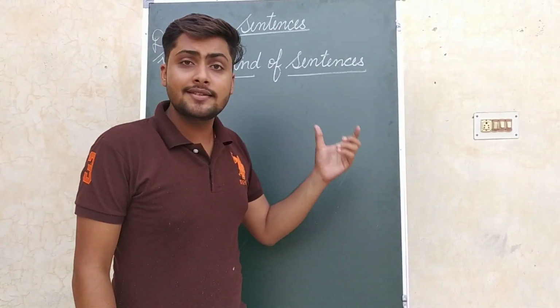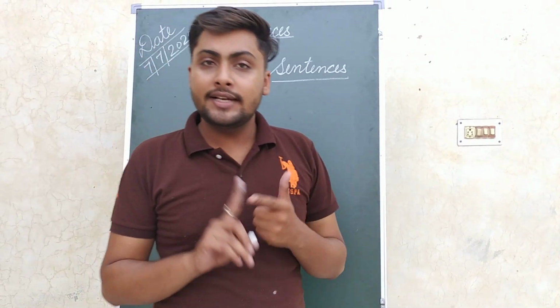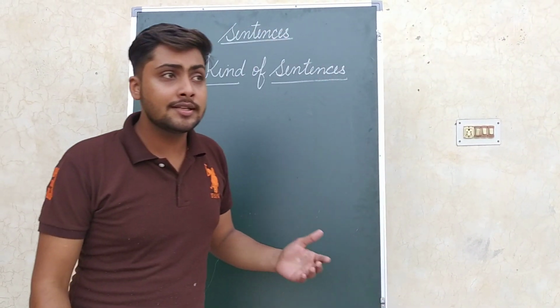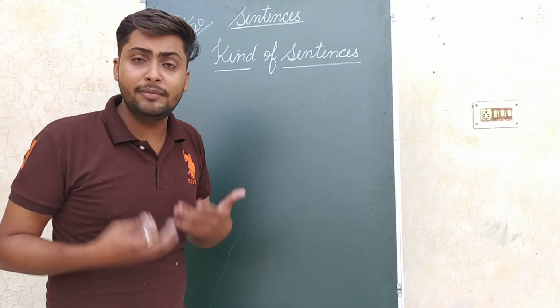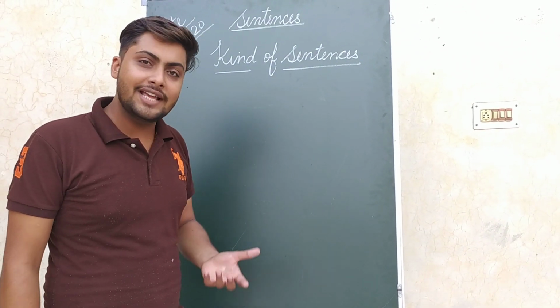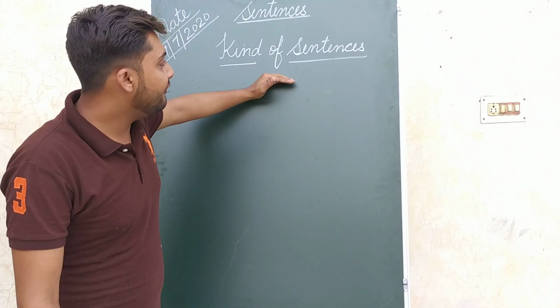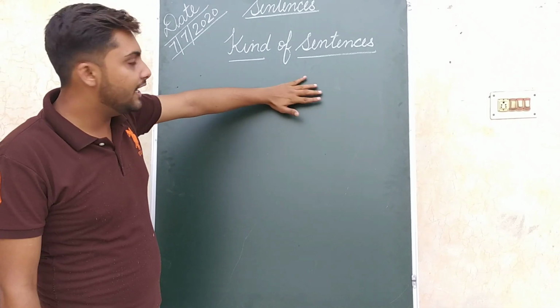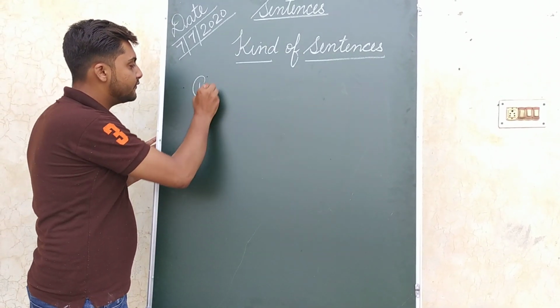A sentence is a group of words. Yesterday I taught you a sentence is a group of words that has a complete sense, that has a proper meaning, that is known as a sentence. So yesterday we had studied this, but today we'll move ahead and study the kinds of sentences. Yes, there are so many kinds of sentences.